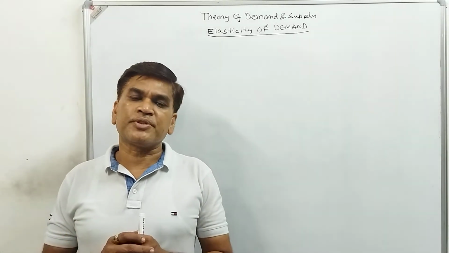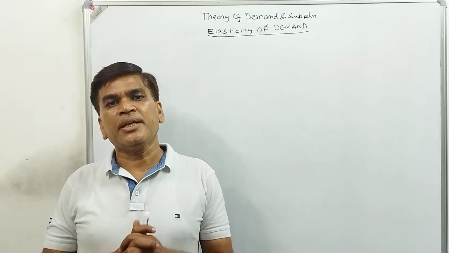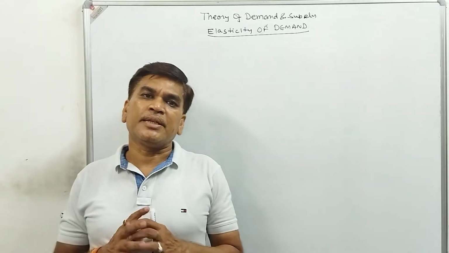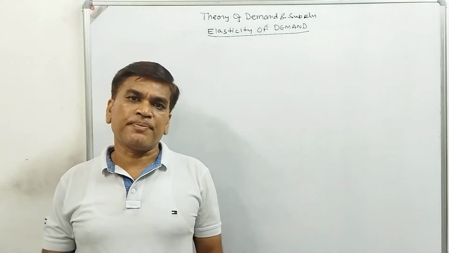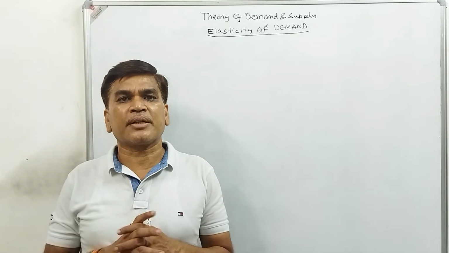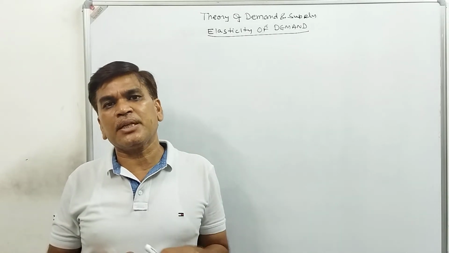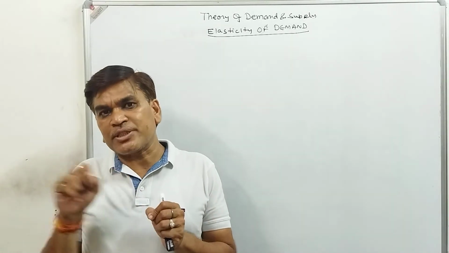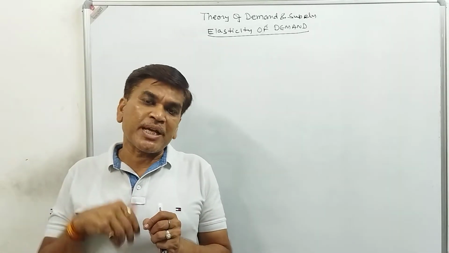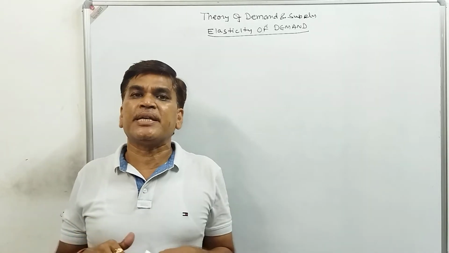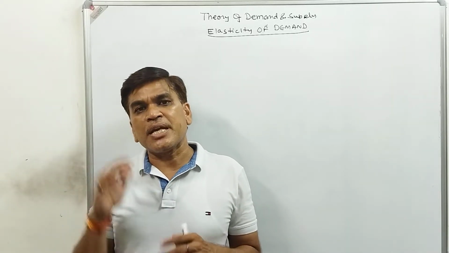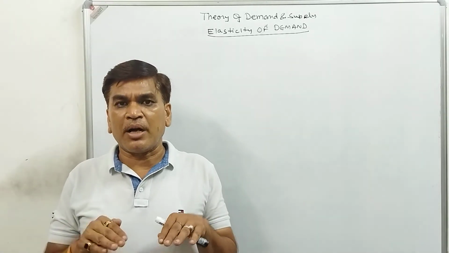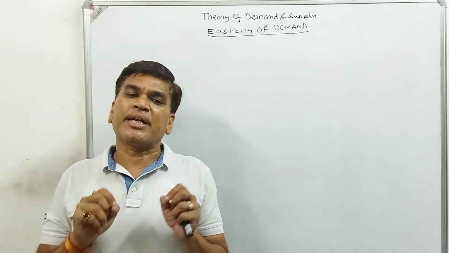So the very first thing we should know is the difference between law of demand and elasticity of demand. Law of demand says if other things remain the same, if the price of a commodity increases, then the demand for the commodity will decrease. If the price of a commodity decreases, then the demand for the commodity will increase. So it's a qualitative statement. If the change in price is 10 rupees and the change in quantity is 20, what will the elasticity be? We can't measure.